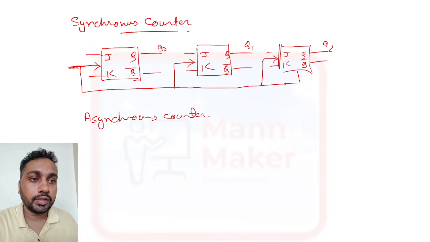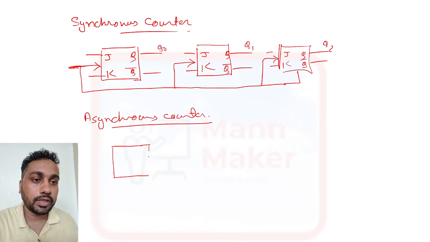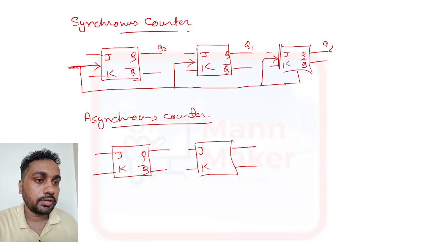Now if we talk about asynchronous counter, what is it? In an asynchronous counter only one clock is there, in the first flip flop, and after that all are triggered with the previous one. We'll see the diagram first, then you will come to know. J and K will be your input, and this is your output Q and Q bar.